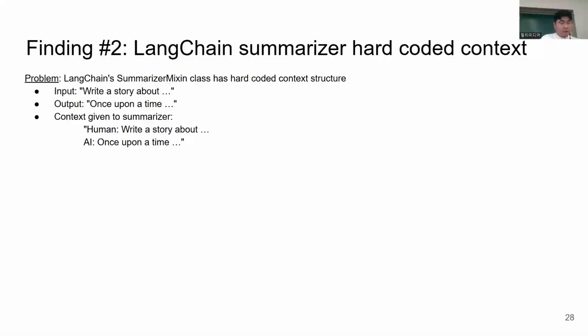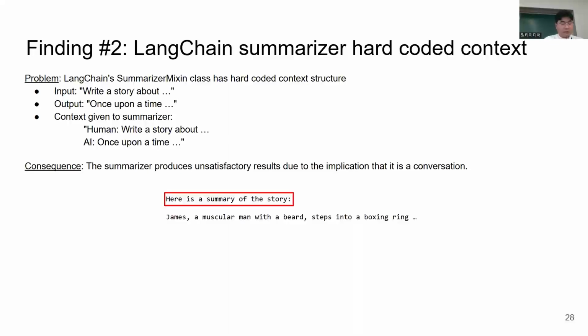Next, we found an issue using LangChain Summarizer. The Summarizer mixin class, which is one of the underlying classes used for summarization, had a hard-coded context structure. If you gave an input and the LLM produced a corresponding output, the input to the Summarizer LLM will always be in the following form, with human and AI, indicating a conversational environment. As a result, the produced summary becomes similar to the previous example shown, where unnecessary comments are included.